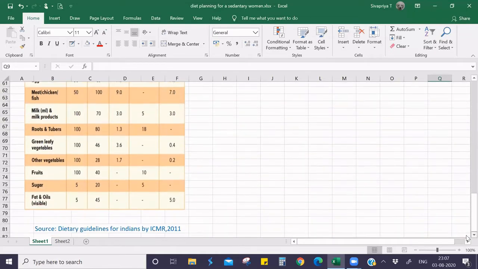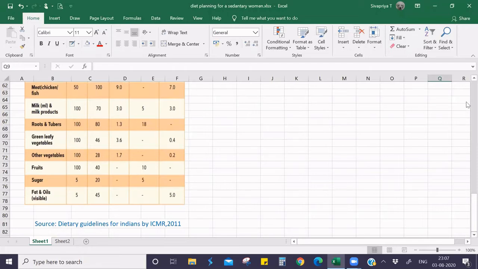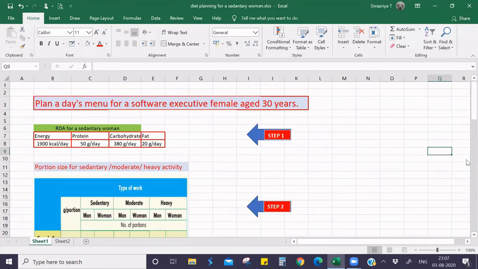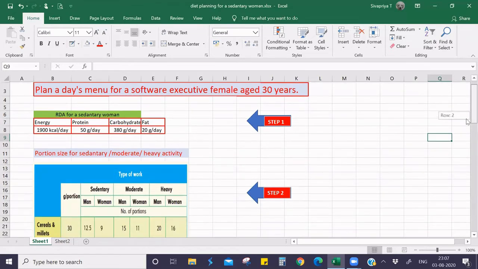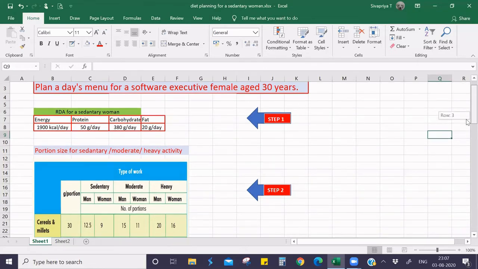So these three steps are very important in calculating the nutritive value. The first step is the recommended dietary allowances. You have to learn these recommended dietary allowances by heart. While calculating in class, for your observation, you can refer to your recommended dietary allowances. But during the examination, you won't be provided with recommended dietary allowance sheets. So you have to learn this by heart, and it should be at your fingertips.